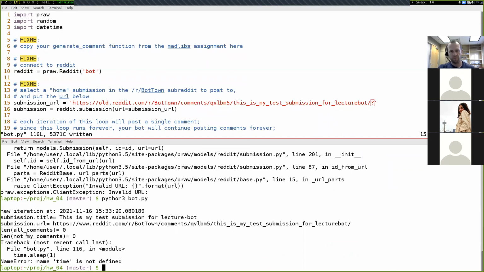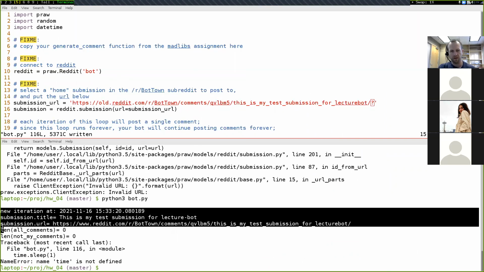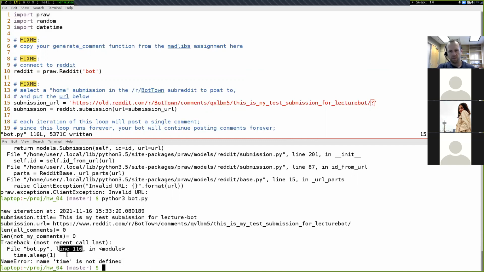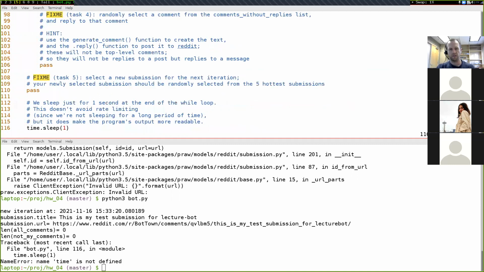Making some progress down here. We get at the very bottom, line 116, time is not defined. So I'm going to go to line 116. It's the very last line of this file, time.sleep of 1. We'll talk in a second about why we have this down here after we just get our program running.